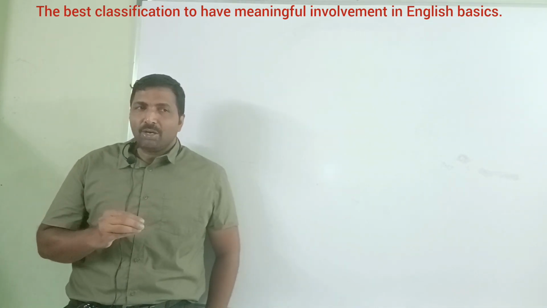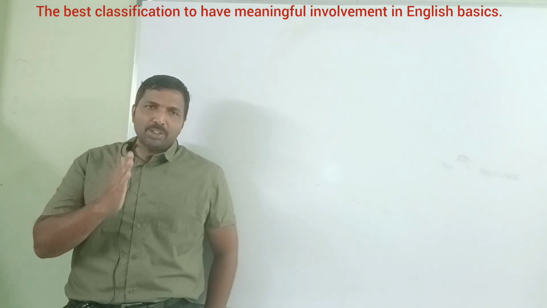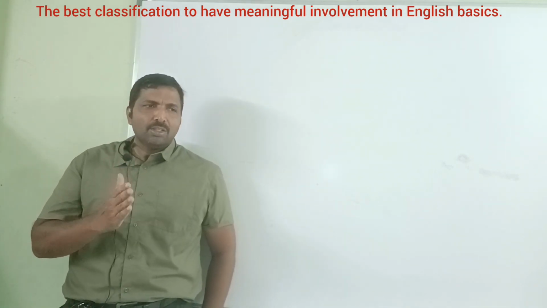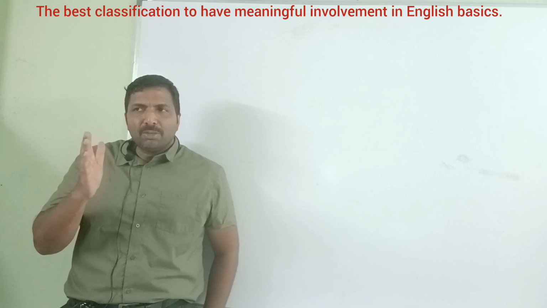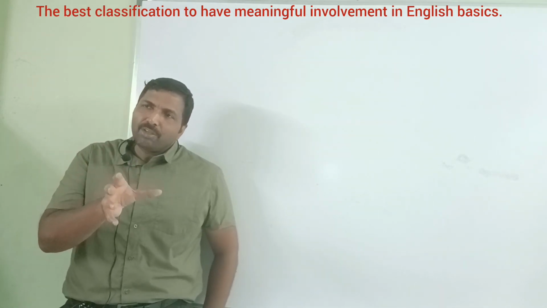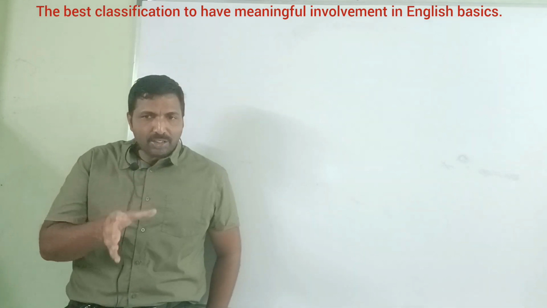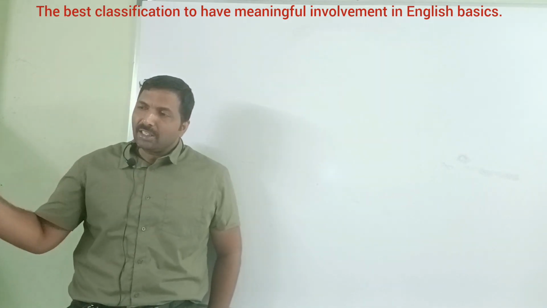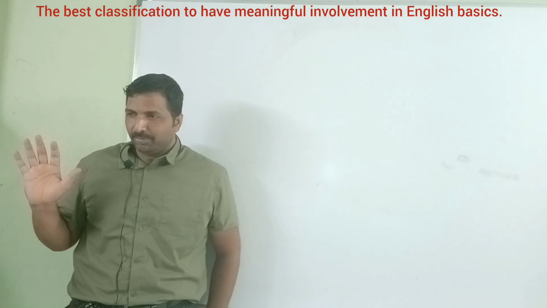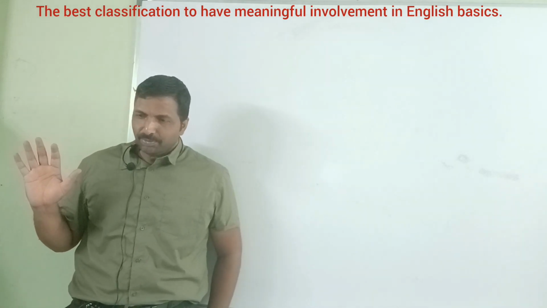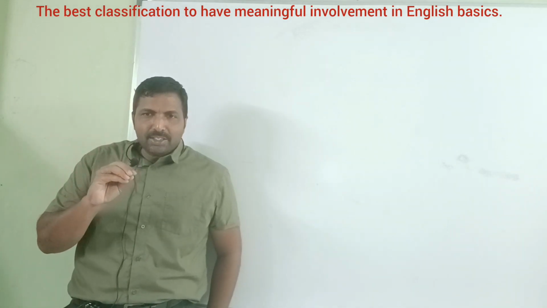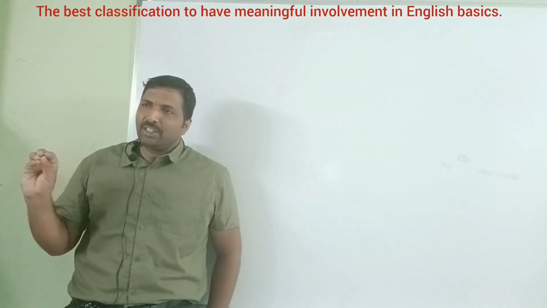Always there must be a noun or pronoun as a subject. So, honesty is the best policy. Honesty itself is the subject there. Is the best policy is the predicate. There must be a subject and a predicate in English sentences.